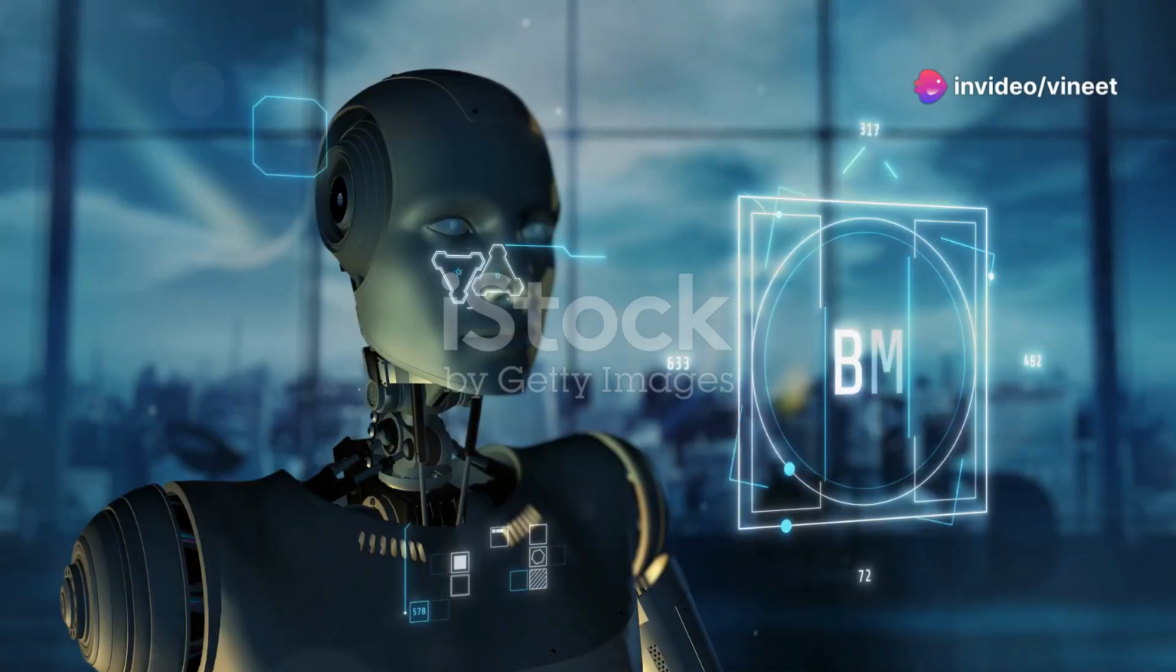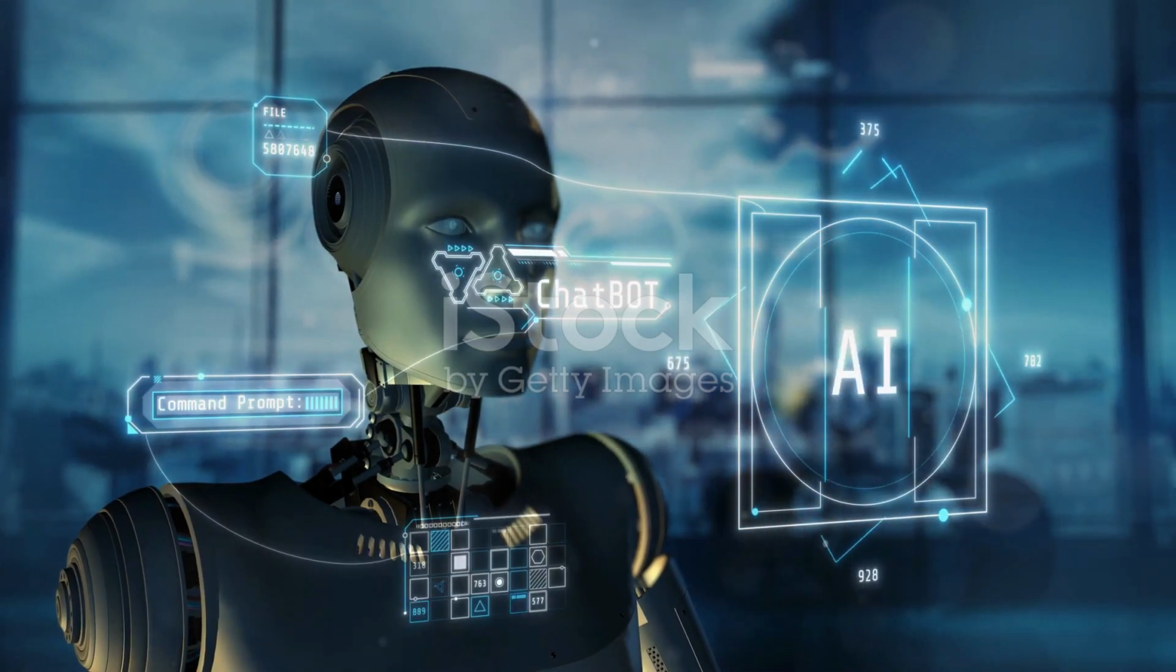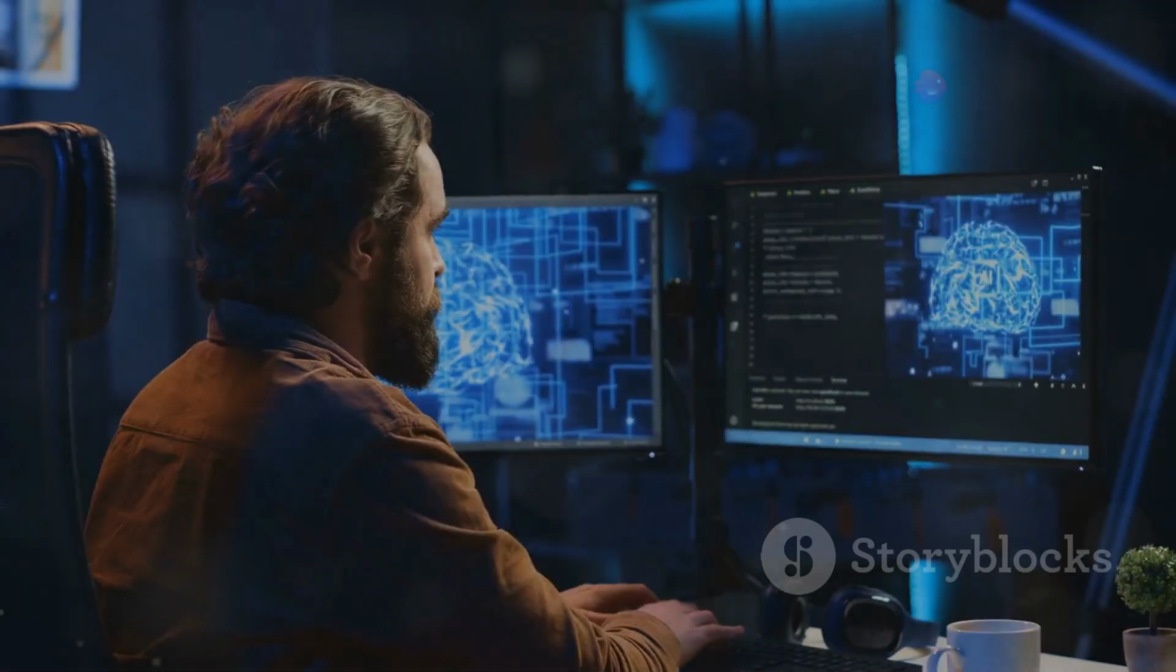Artificial intelligence is transforming the way we live and work. But did you know there are several categories of AI tools, each serving a unique purpose? Let's break them down.